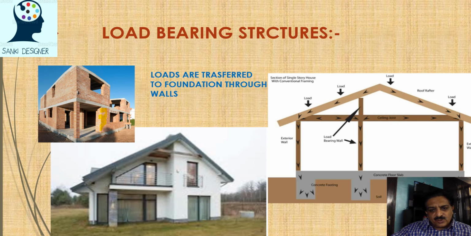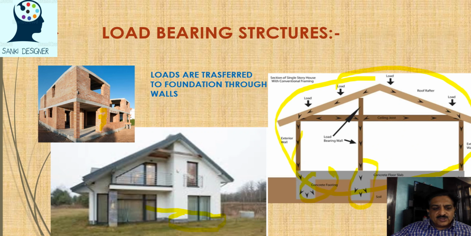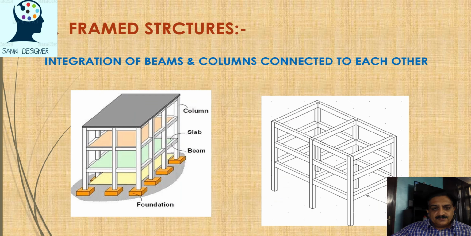Now see this wooden structure, how from the roofing the load is transferred to these horizontal members, inclined members, from there to vertical members, and then to the substructure, and from the substructure to the soil at the bottom. So the load should be transferred successfully from top to bottom through all these joints. No failure should be there. It's very important. Ultimately loads are transferred to the foundation, you can see here. It's very important.